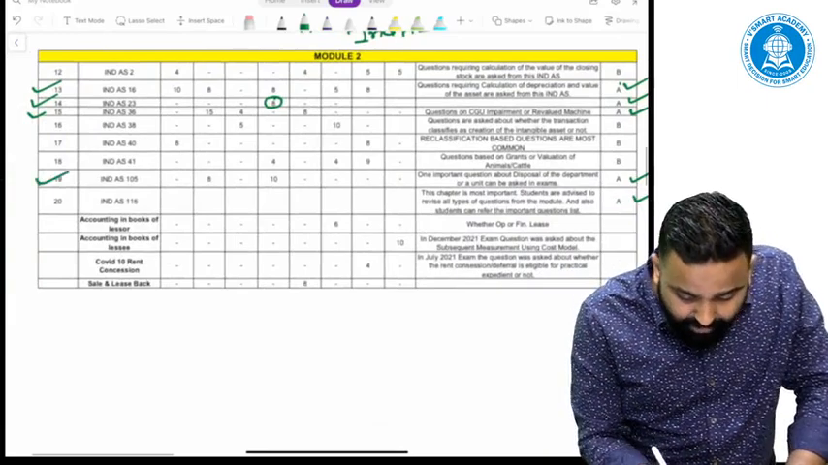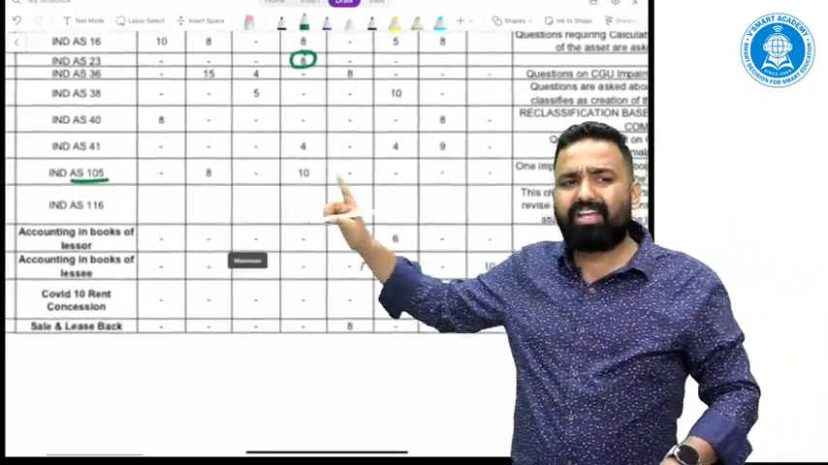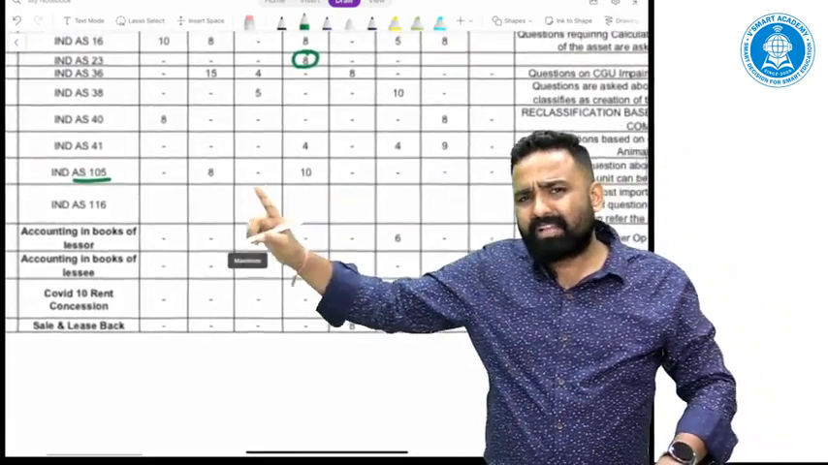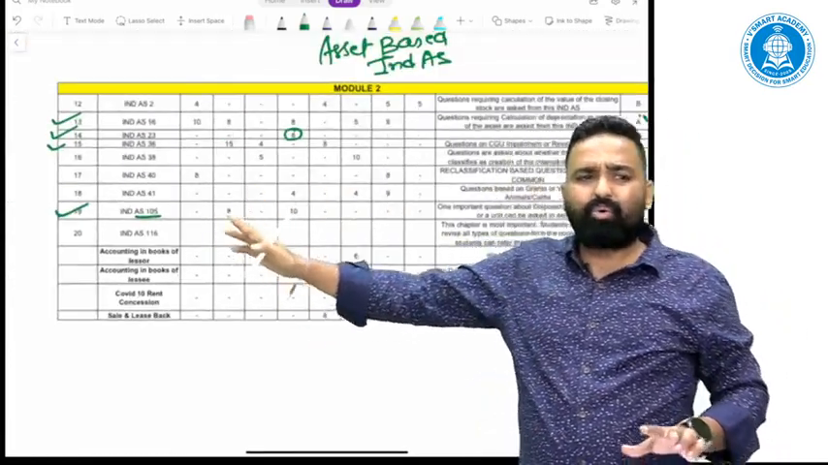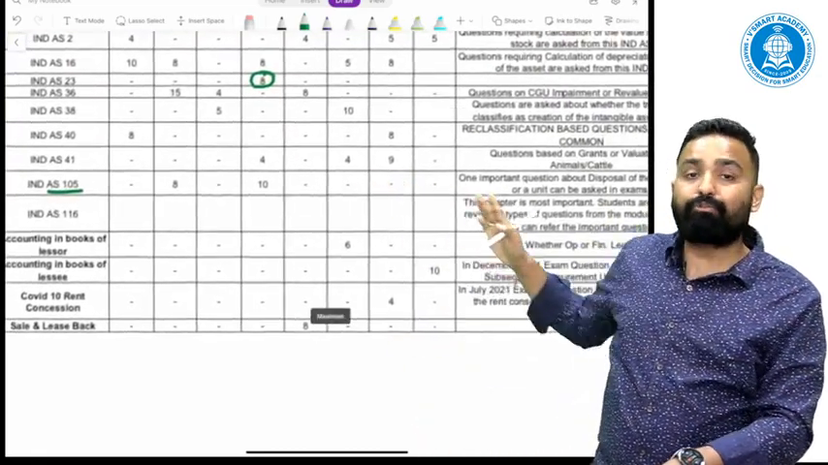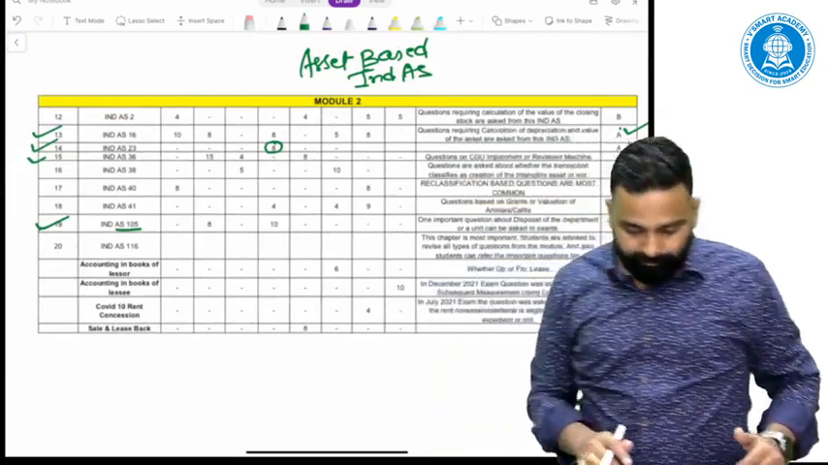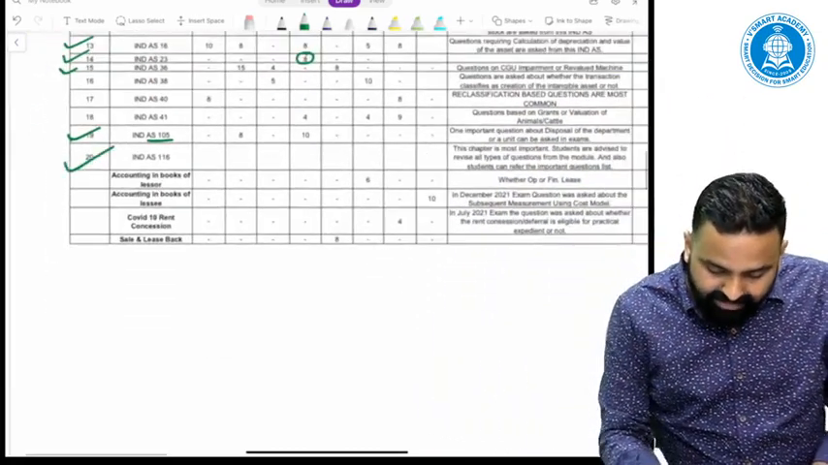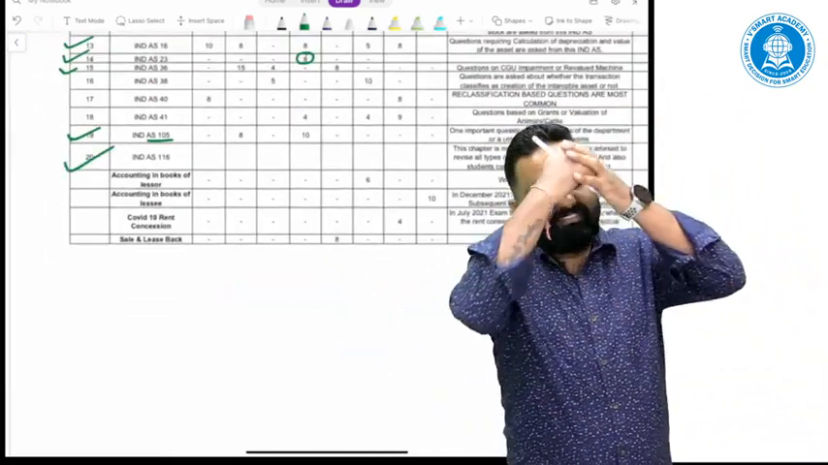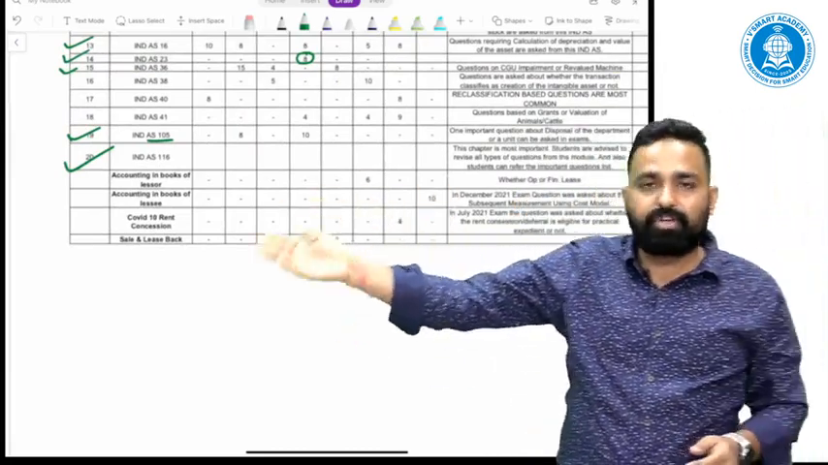Next, Ind AS 105. Same goes with 105. It has been asked, but only twice in the last 8 attempts, and not asked in the last 4 attempts, like 2 years. So ultimately it becomes very important. Ind AS 105. 116, the question will definitely come from this topic, the all-time favorite topic of the Institute also.